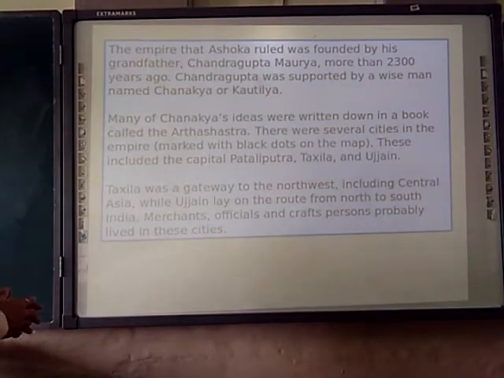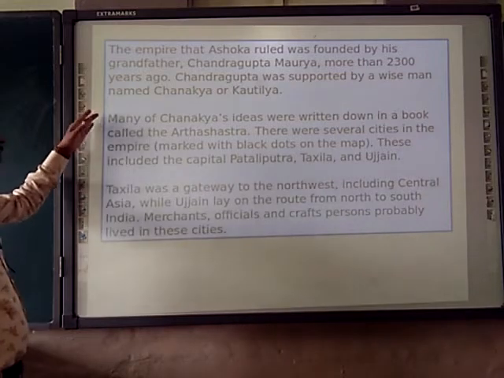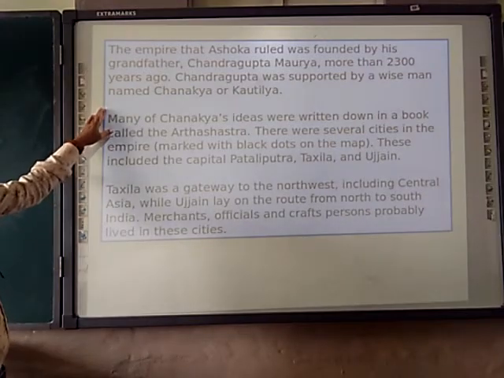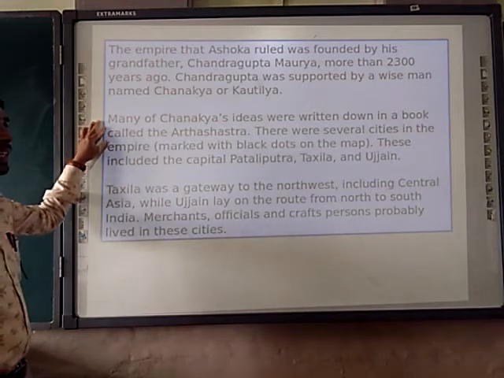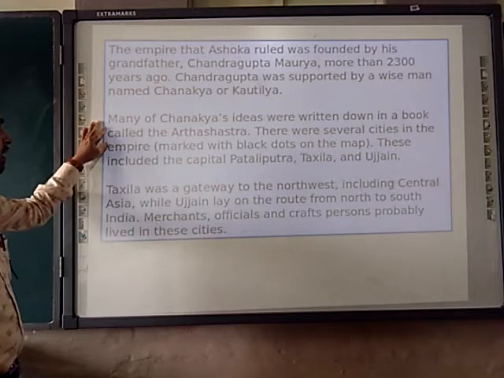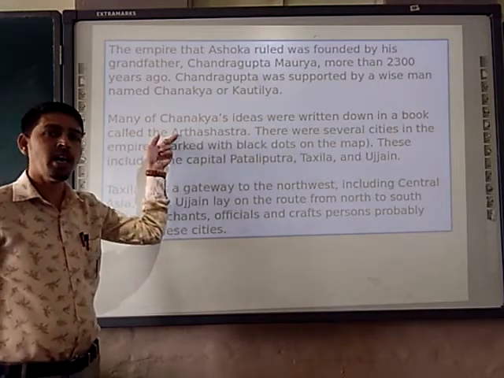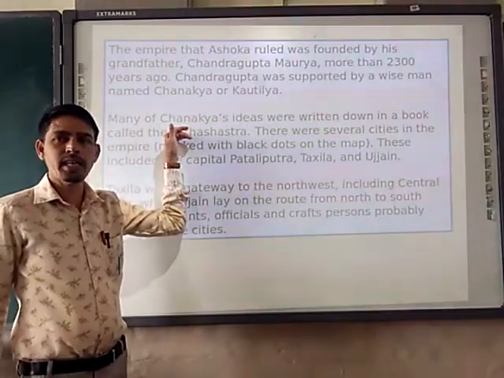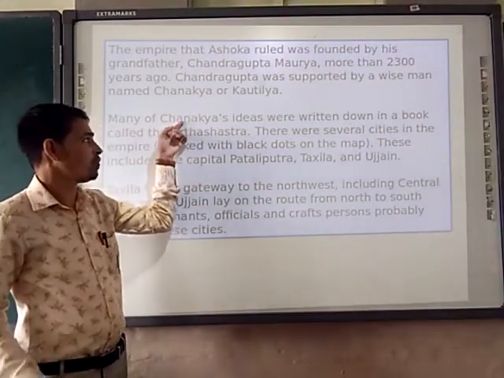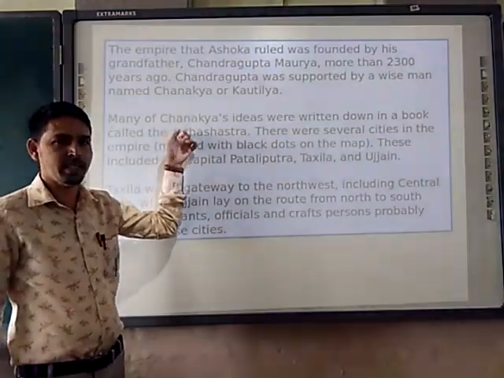The empire that Ashoka ruled was founded by his grandfather Chandragupta Maurya more than 2300 years ago. Chandragupta was supported by a wise man named Chanakya or Kautilya. Many of Chanakya's ideas are written down in the book called the Arthashastra, right? The Arthashastra is the book in which whatever major ideas Chanakya gave are written.